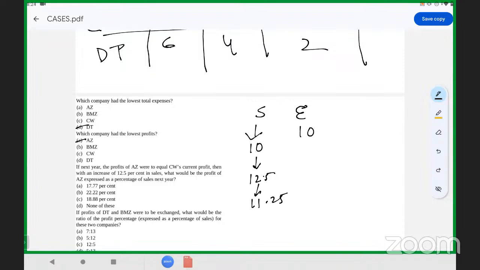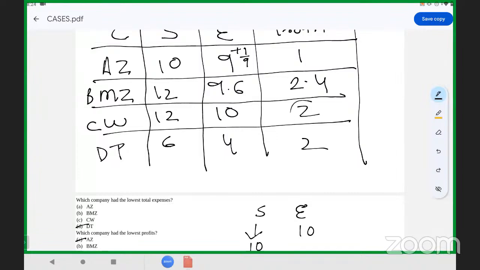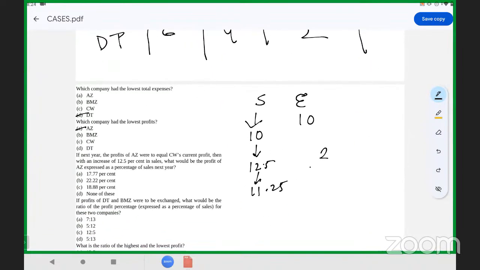And finally, we have the profit as the current profit. Profit over here is 2. So 2 upon 11.25. If you calculate, this will be around 17.77%.